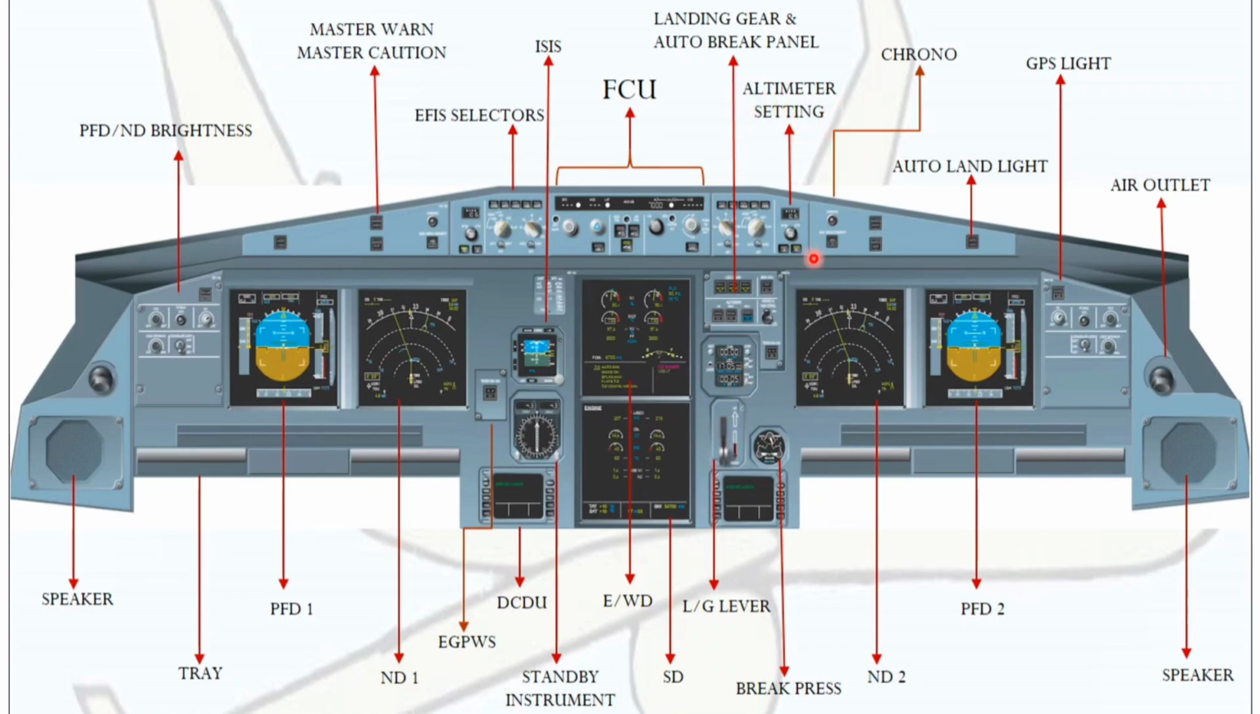and altimeter setting, and here you can see there is a window where you can set the QNH. Next is chrono, a timer to set, auto land lights, GPS lights, air outlet, speakers, then brake pressure. This is the landing gear lever. This is a standby instrument. Next is DCDU. DCDU stands for Data Link Control and Display Unit. Next one, this is a tray and speakers. So just pause the video and go through all of these.